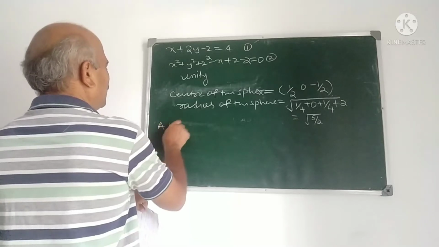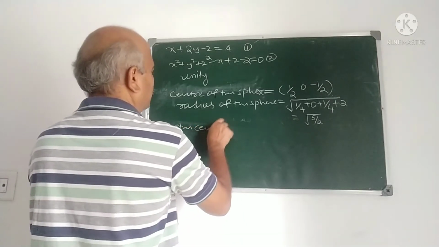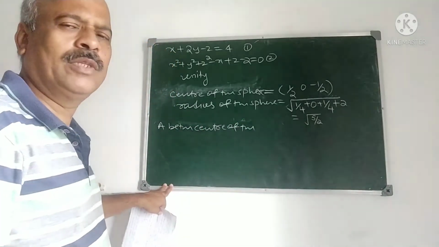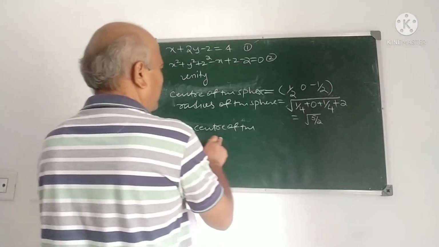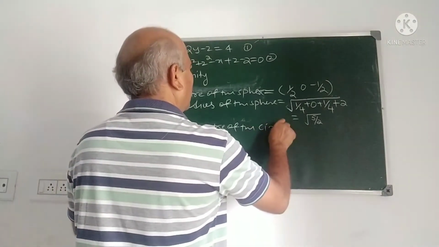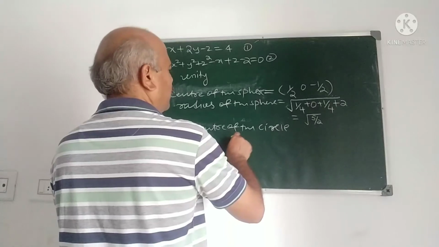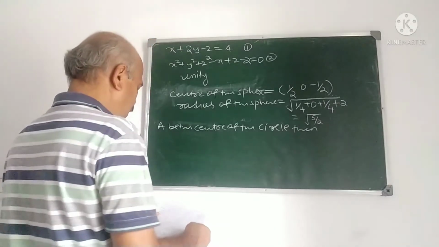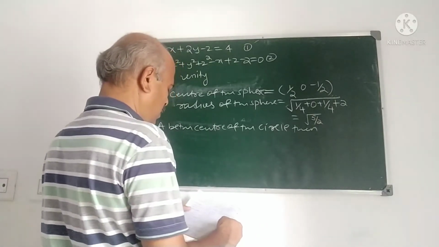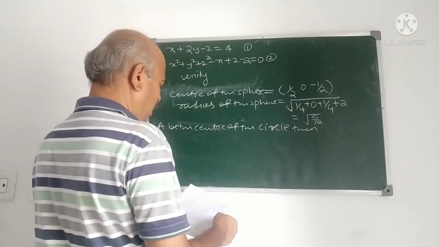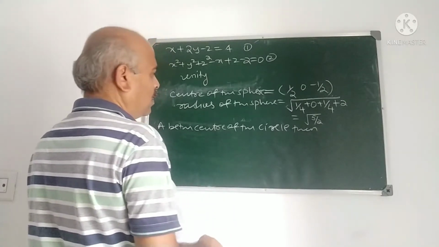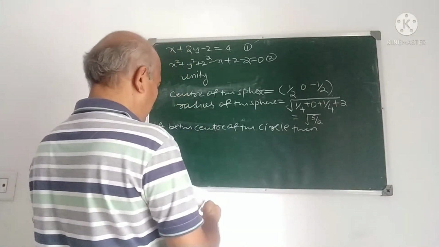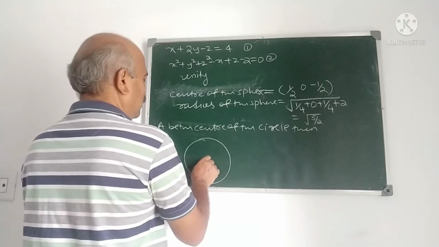Now let A be the center of the circle. We have to find out the radius of the circle. First we find out the center of the circle. So the problem is like this.